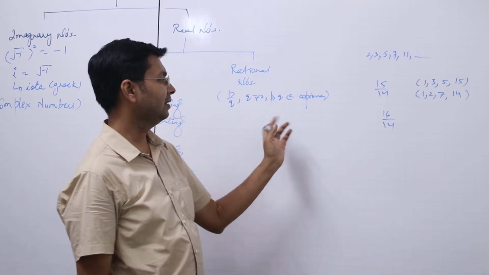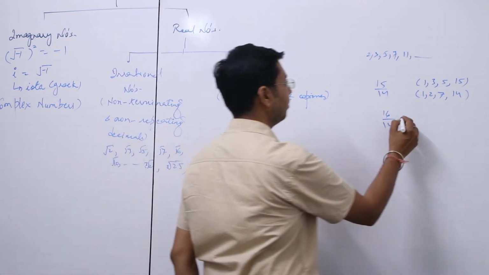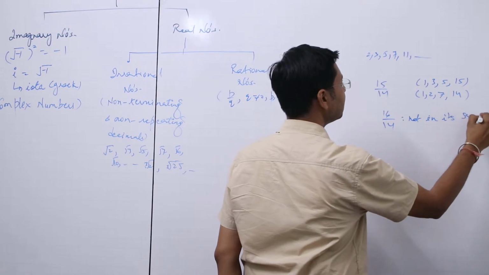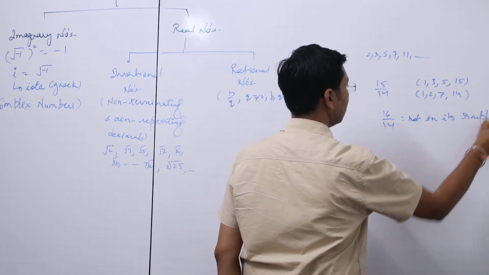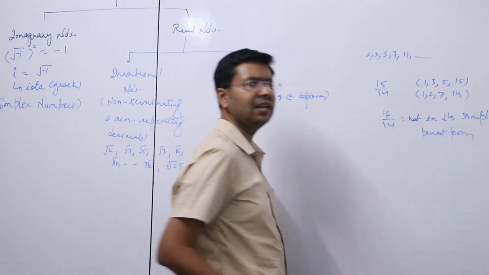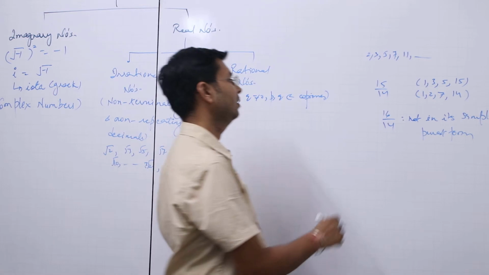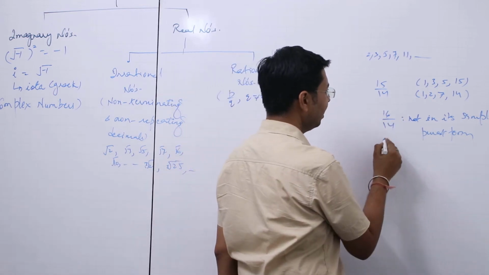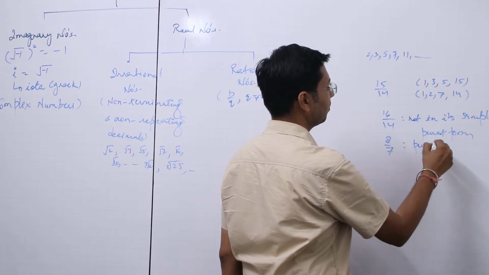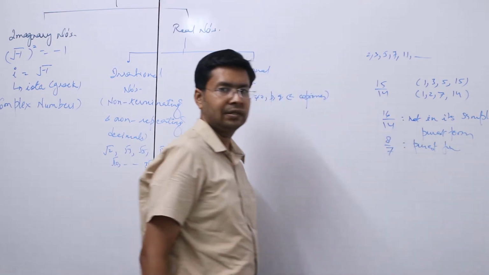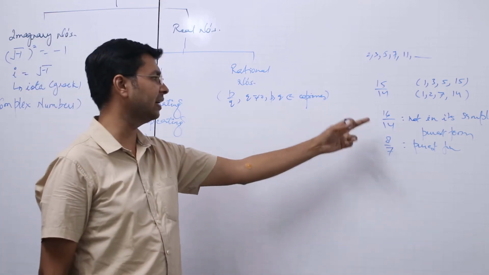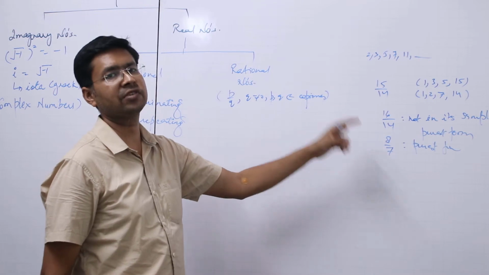But this rational number is not in its simplest or purest form, because there are still some common factors between them. If we cancel the common factors, 2 eights are 16 and 2 sevens are 14. Now this is in its purest form. 8 by 7 is in its purest form. So both of them are rational numbers, but that one was not in its purest form, and this is.